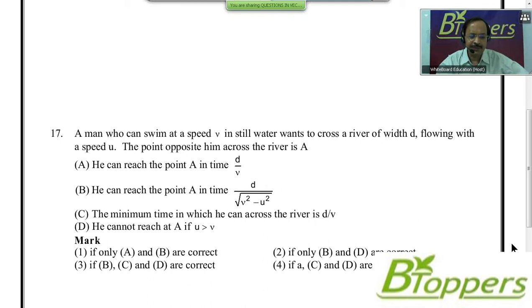You have to mark the first option as the answer if only statements A and B are correct. Choose the second option if only statements B and D are correct. Choose the third option if statements B, C and D are correct. Choose the fourth option if statements C and D are correct. Come on, try the question.